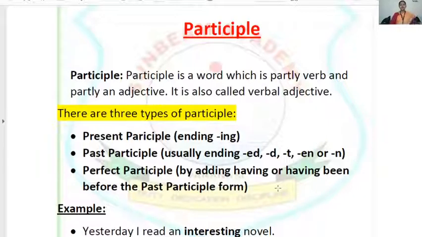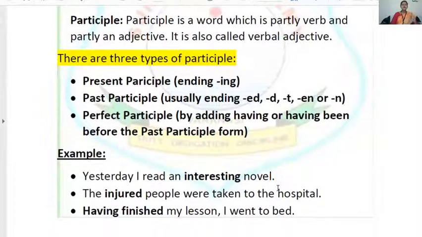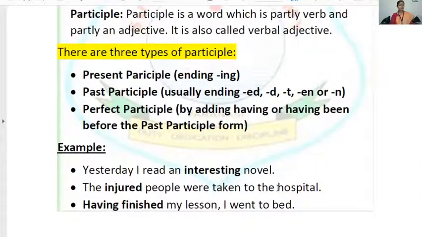that is called participle. So here the participles are mainly of three types. Present participle, that is the ing form of the verb. Past participle, that takes ed, d, or that you form in making the past and past participle forms of the tenses. And perfect participle is that which takes having or having been before the past participle form. Okay, mainly it is used in passive voice.